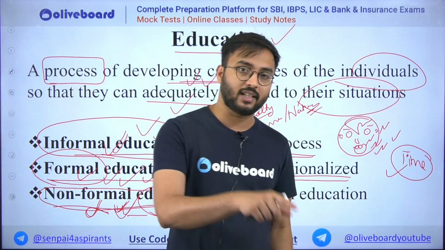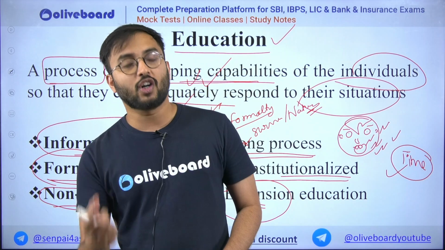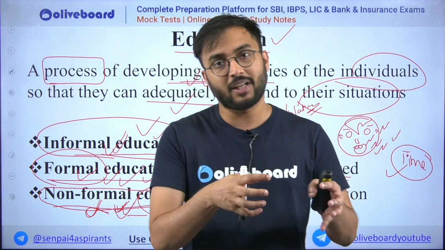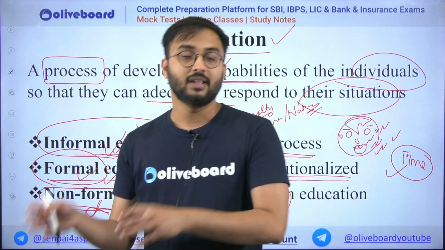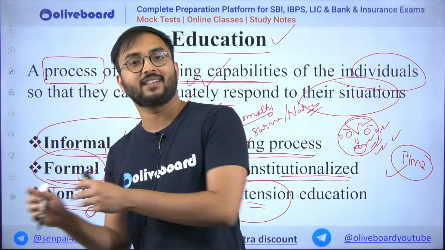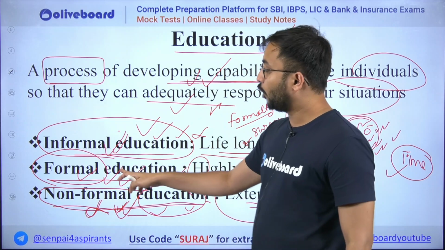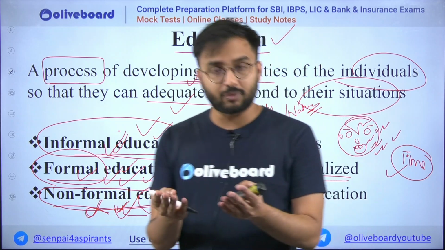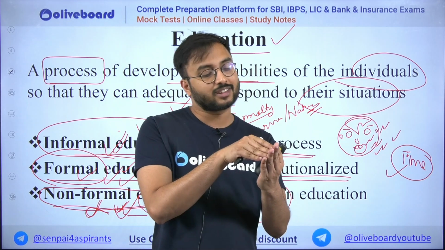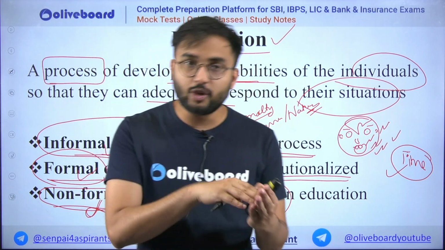So first you do the practicals, first you work on the field, you get the experience, and then you make the theories out of it, then you make the postulates out of it, then you make the principles out of it. So always remember, formal education is when you read the principle, the concept, the theory, and then you do the practical.